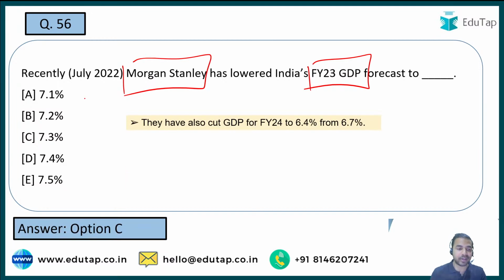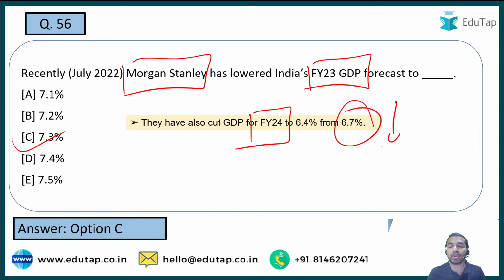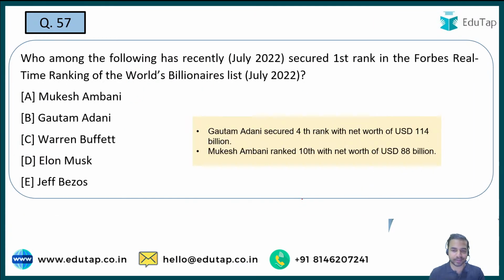And here the right answer is option C, that is 7.3%. And when we talk about fiscal year 2024, they have also lowered it from 6.7% to 6.4%. Okay, so fiscal year 2023 we have covered, and fiscal year 2024 as well. The name of the company is Morgan Stanley. Moving on to the next question.